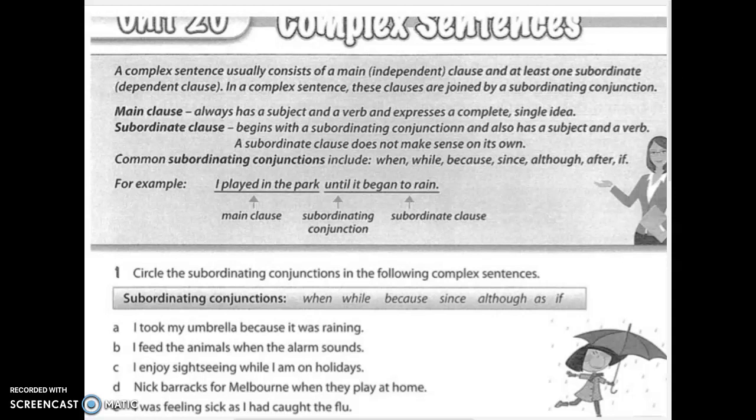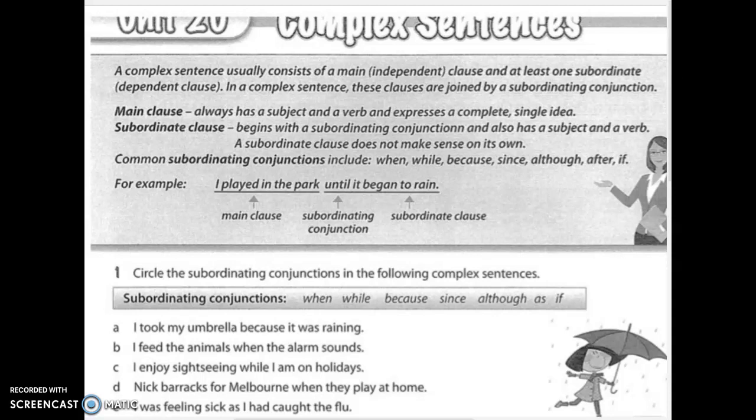This is for Thursday, the 26th of August 2021. And this is about literacy, or phonics, or grammar on complex sentences.